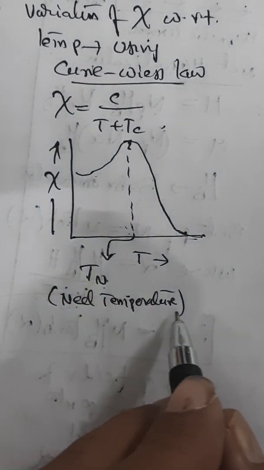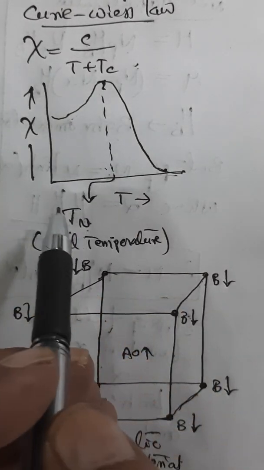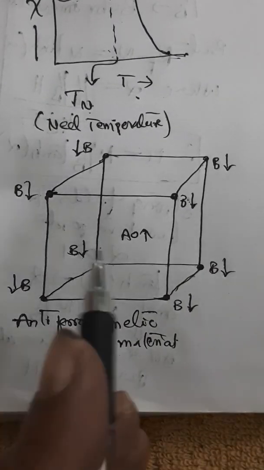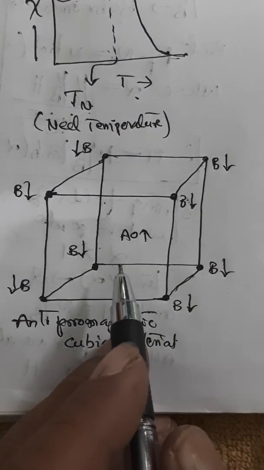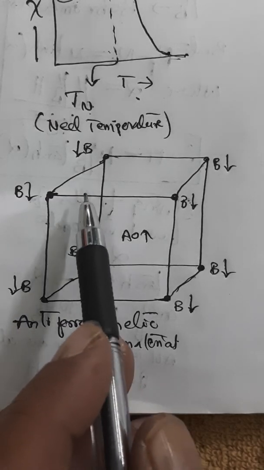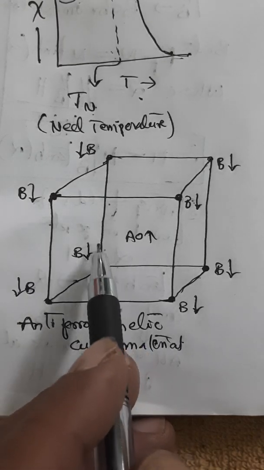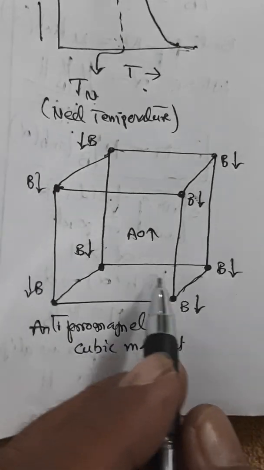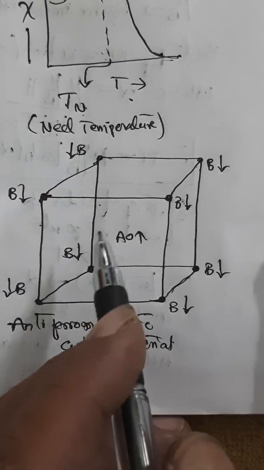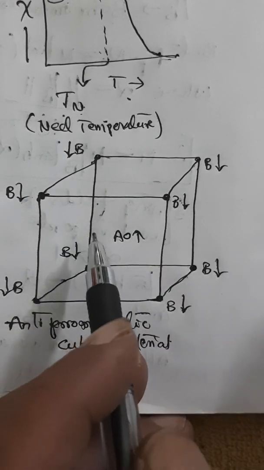So let us understand in a different way. Now we shall try to understand this graph related to variation of temperature with susceptibility like this. For example, consider an antiferromagnetic cubic material, a body-centered unit cubic cell of antiferromagnetic material. It consists of two different atoms, let us say A and B, with anti-parallel magnetic moments. When its temperature is increased, the magnetic moments of A and B get disturbed.